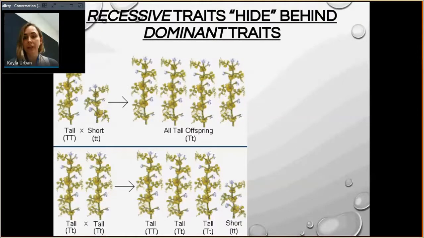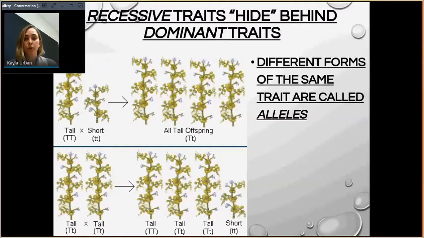When you then took two of those tall offspring that both had a dominant trait and a recessive trait, you can see that the grandkids have different possible combinations of the big T, that dominant trait, and the little t, that recessive trait. Only when you see two little t's together, both recessive, and you inherit the recessive trait from both parents, is the only time you will see that recessive feature, or that short trait, showing up.